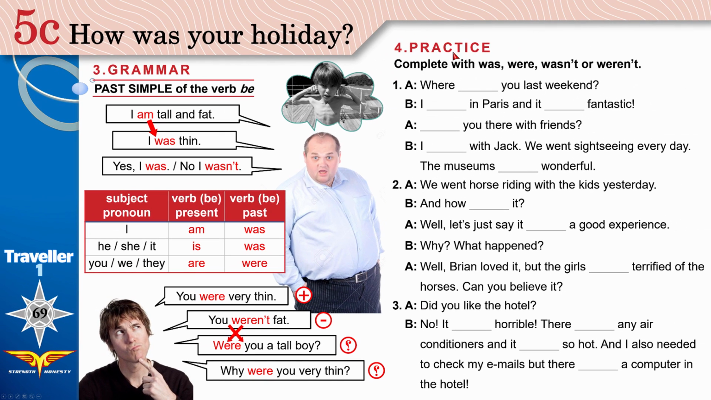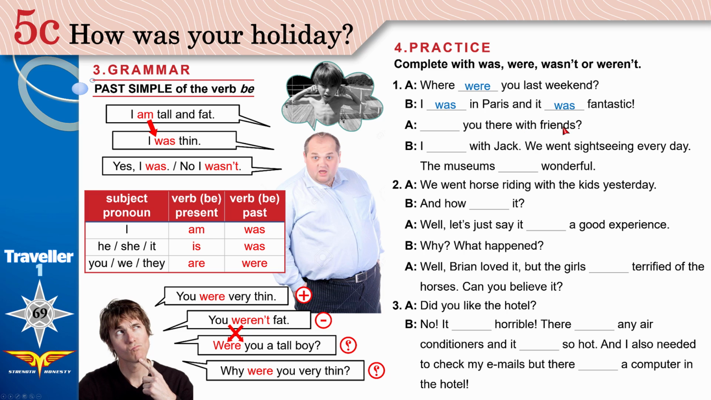Now we're ready for practice. Complete with was, were, wasn't, or weren't. This is how we will fill the blanks, using one of these words. This is a question. We have you as a subject pronoun. We use were with you. Where were you last weekend? I was in Paris. And it was. With it, we use was. It was fantastic. Paris is amazing.